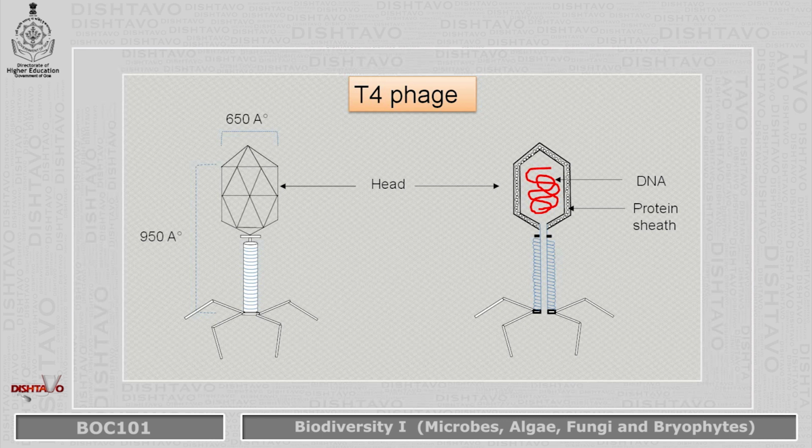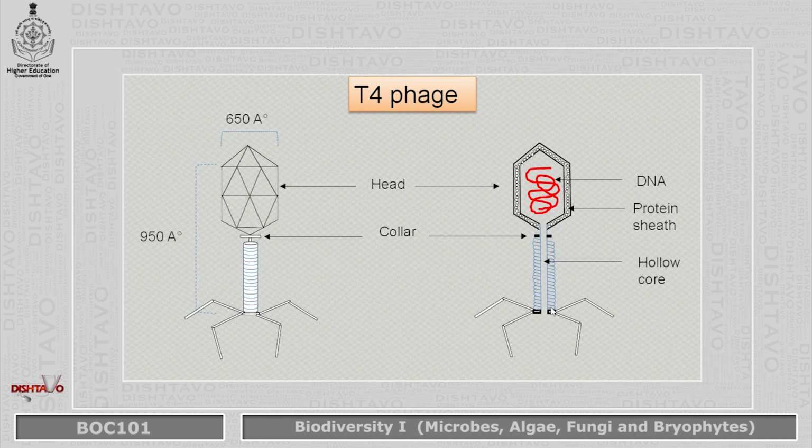Then the head is followed by the next layer, that is the collar. This collar region is an intermediate region which connects both head and tail. Followed by the collar we have the tail part. In the tail part, the starting part is the hollow core. As you can see, the hollow core is tubular and connects the tail and the base plate. This hollow core is surrounded by structures which are called the sheath.